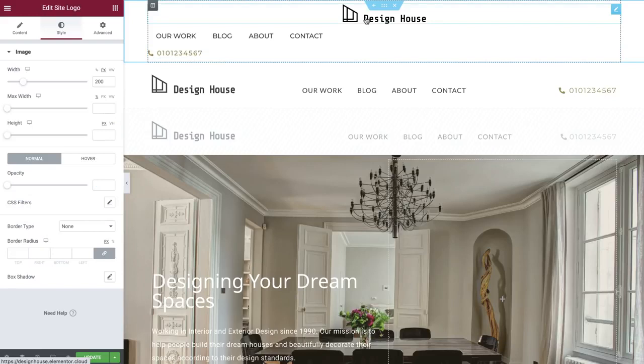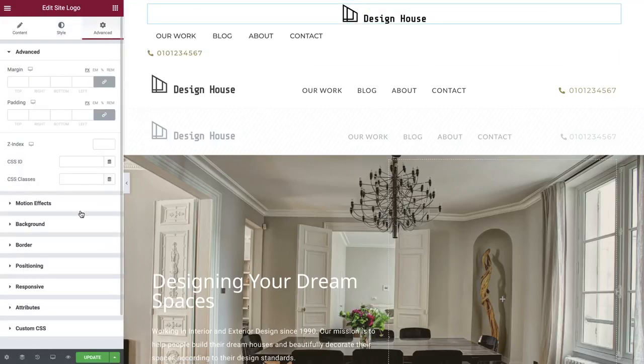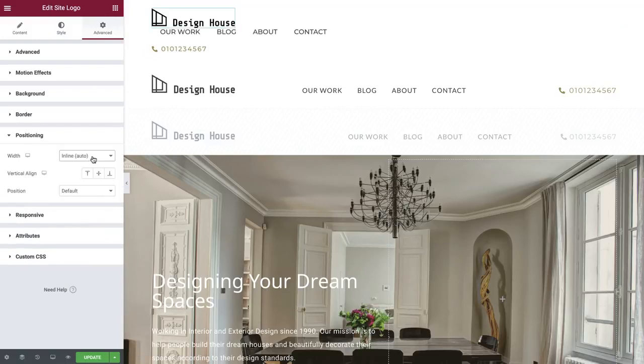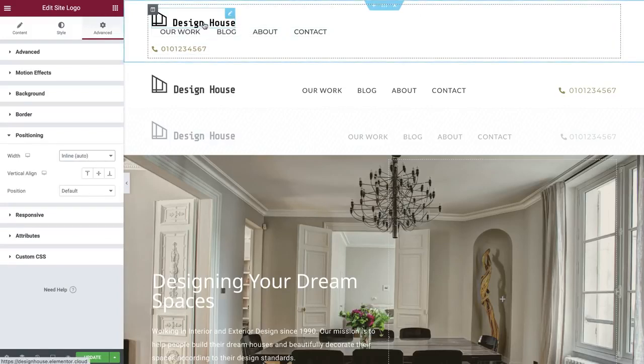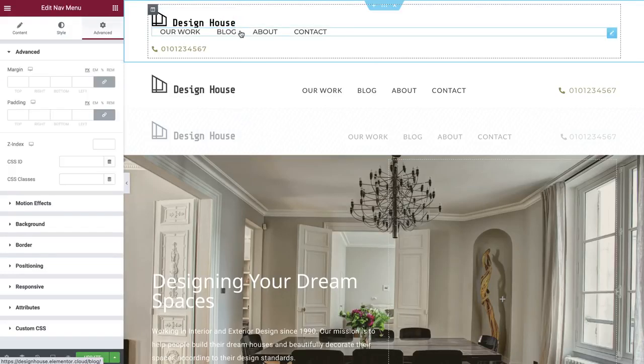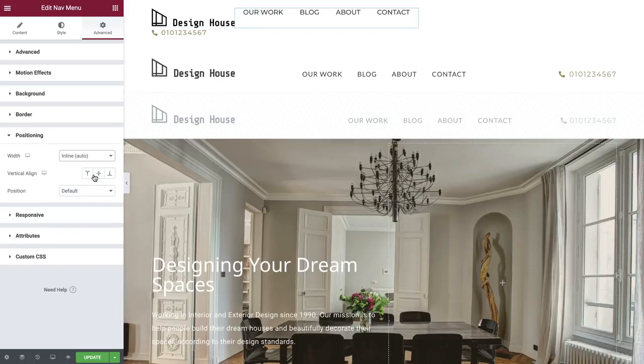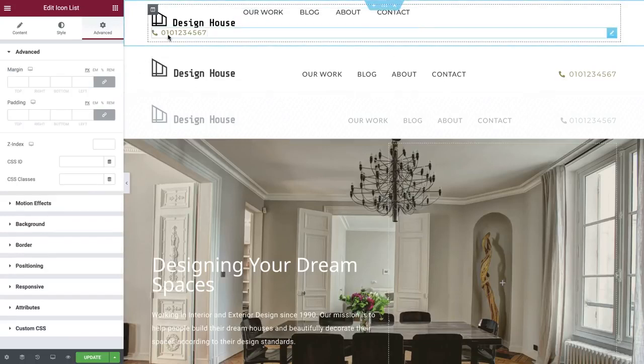Select the site logo widget to enter its settings, and in the Advanced tab, under Positioning, set its width to inline. As you can see, when a widget's width is set to inline, the widget stops taking up the whole space of the column. It will limit the width to its actual size, helping us position them next to each other. Select the Nav menu, and in the Advanced tab, under Positioning, set its width to inline. Repeat this step one last time for our icon list widget.